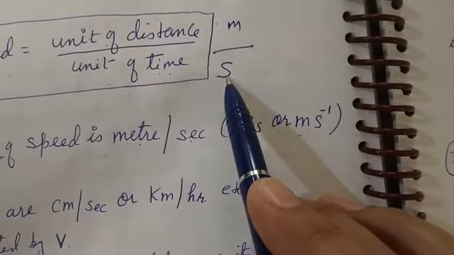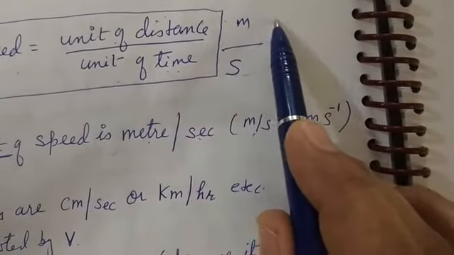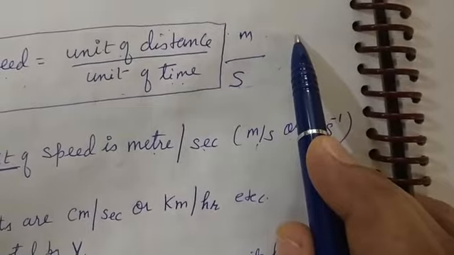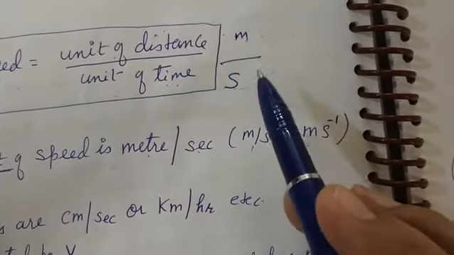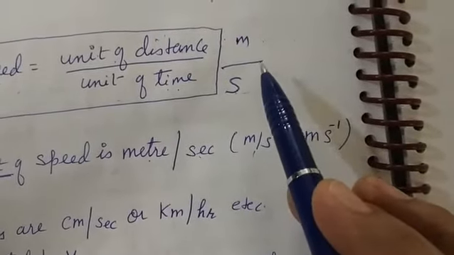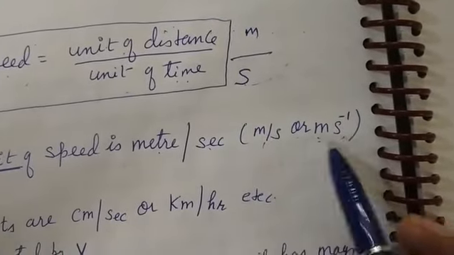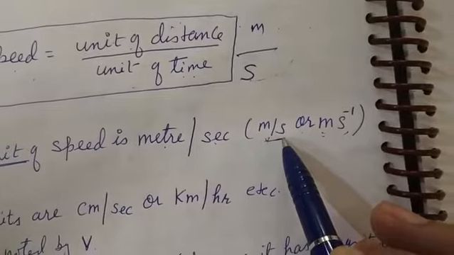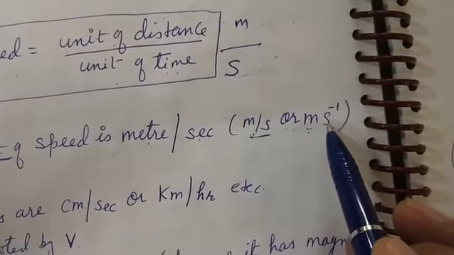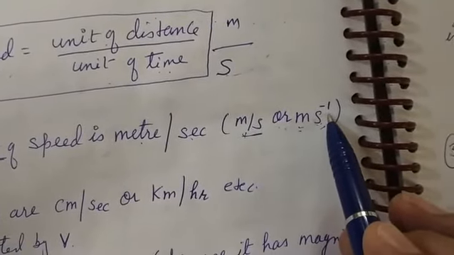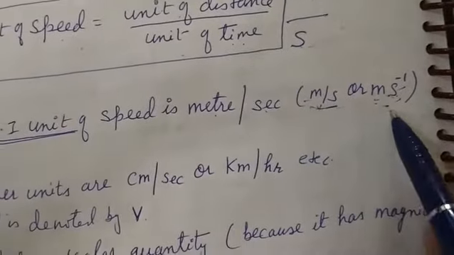If you take the second in the numerator, it will be raised to power minus 1. In exponent chapter you have studied in mathematics previous year. So either you write it like this, meter per second, or meter second raised to power minus 1. Both the ways you can write it.